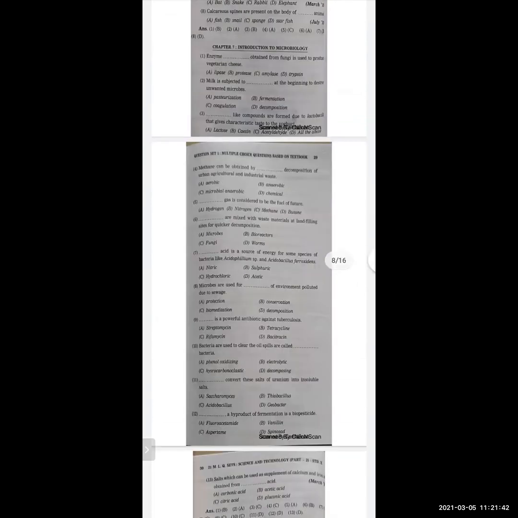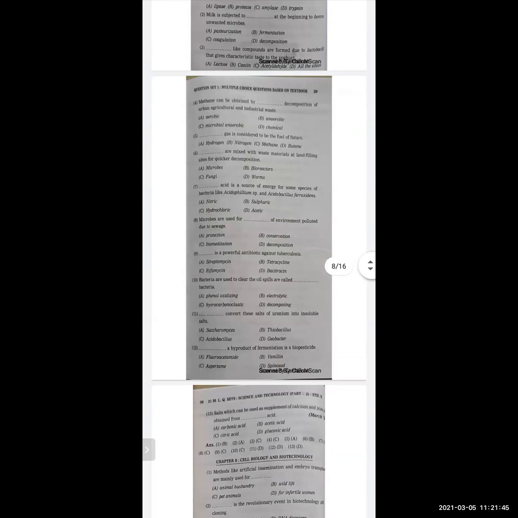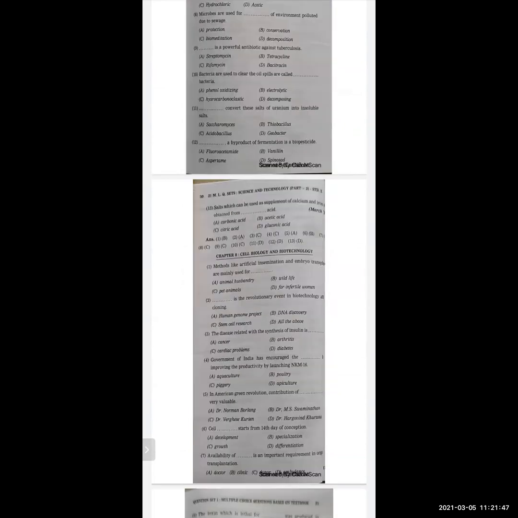Now next, salts which can be used as supplement of calcium and iron are obtained from dash acid. Options are carbonic acid, acetic acid, citric acid, gluconic acid. And the correct option is gluconic acid.